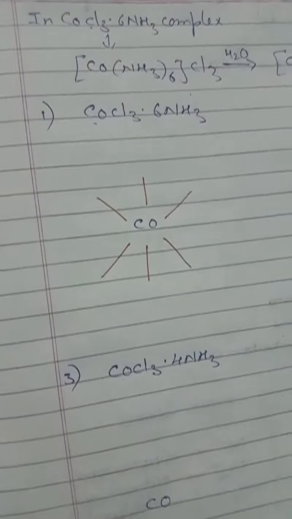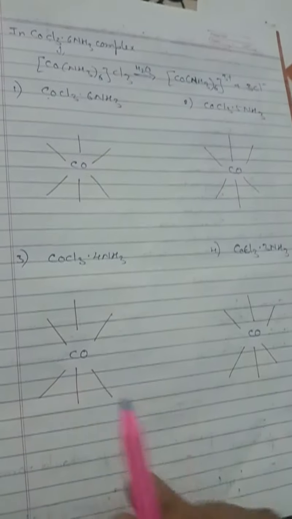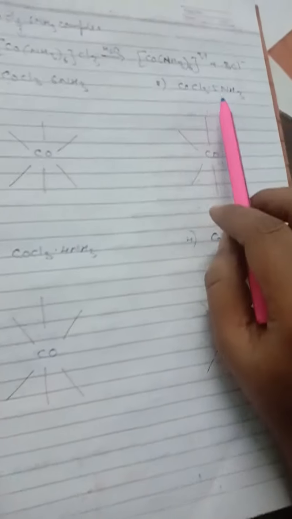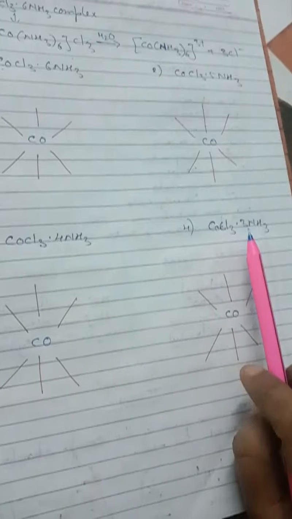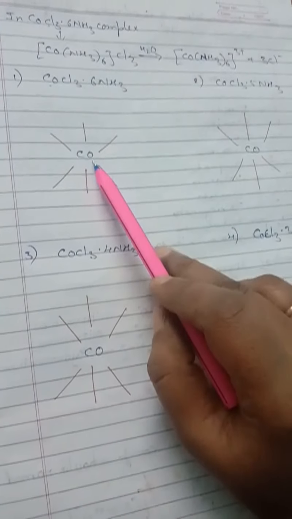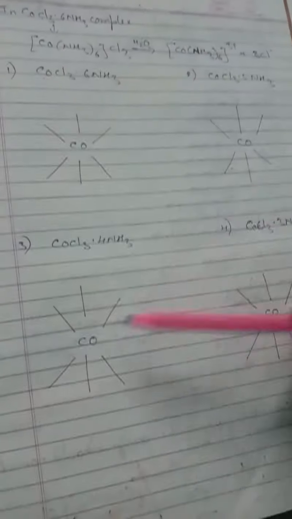Like this. Understand? For everything you have to draw like that. So look at the structures for everything. Here CoCl3 6NH3, here 5NH3, here 4NH3, here 3NH3. For everything, I have taken the central metal ion and drawn 6 bold lines.